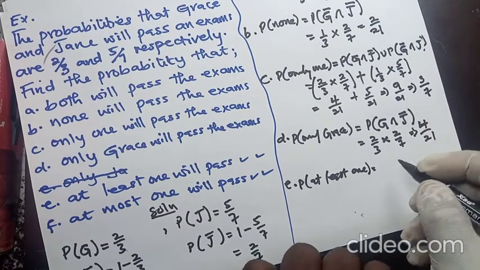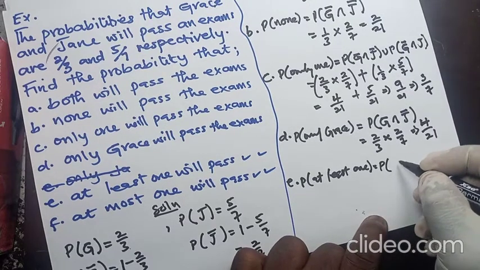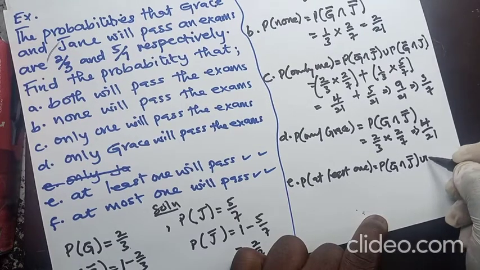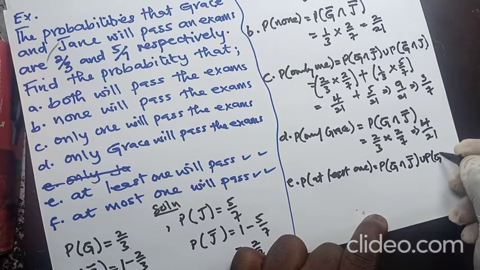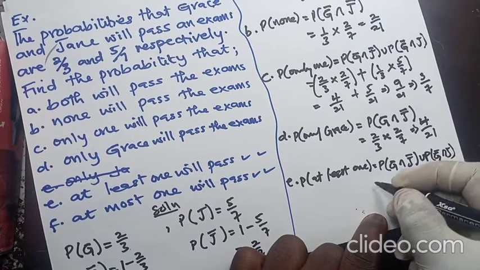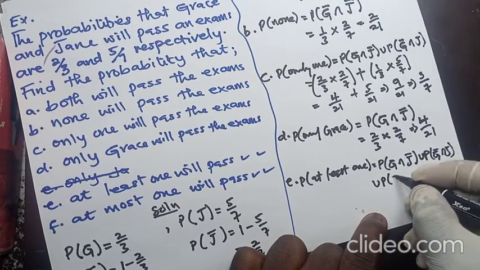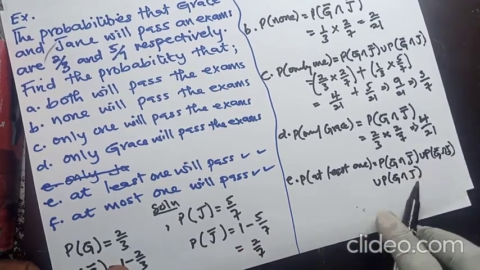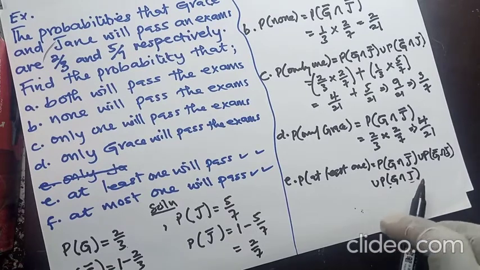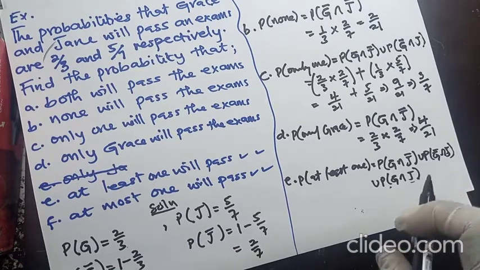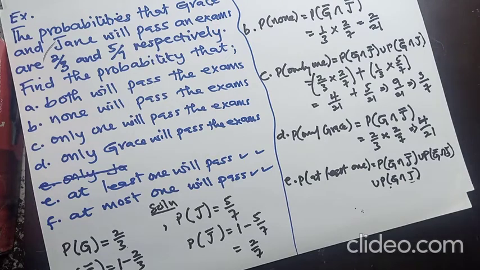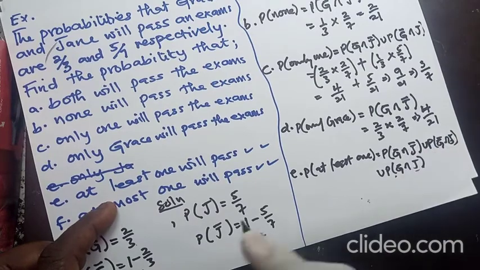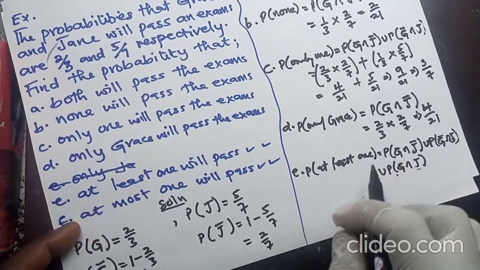Or more. We are dealing with only two people, so the more will be both. So it will be Grace passing and Jane failing, or Grace failing and Jane passing, or both will pass. So this is one aspect, and this is the more aspect. We are dealing with only two people. If you are dealing with three people, you continue. So it will be G and J, then the other ones will follow. All right. But with this, you just have to put your probabilities inside to get your final answer.